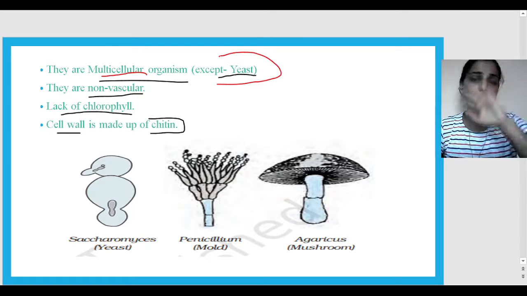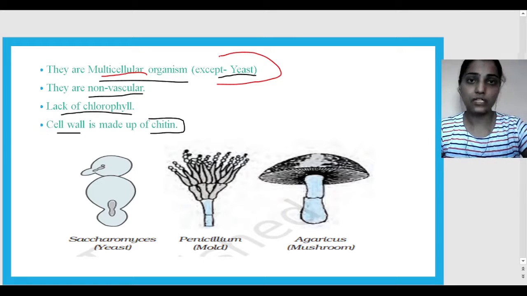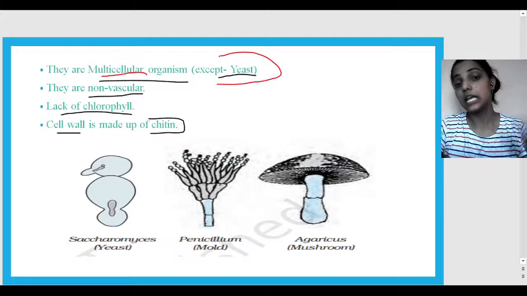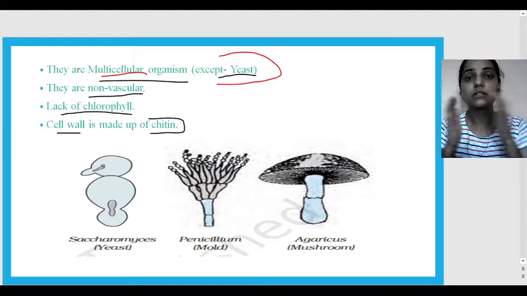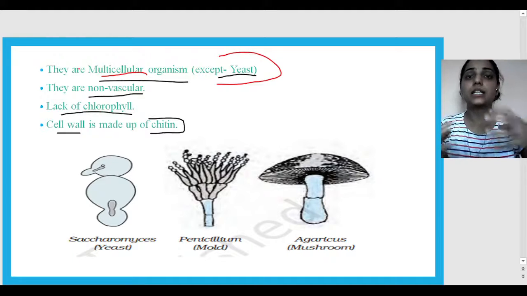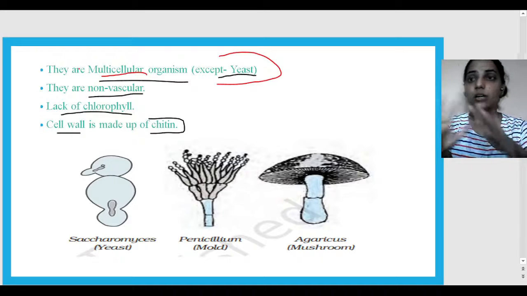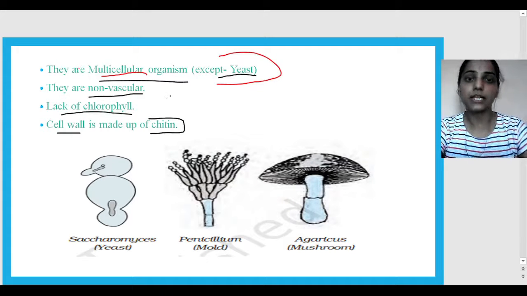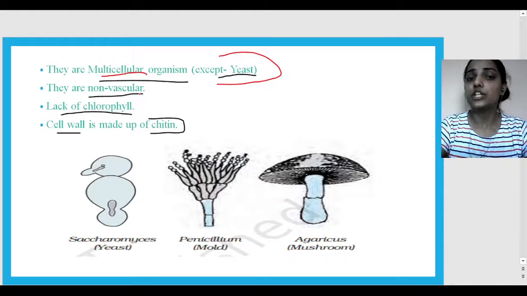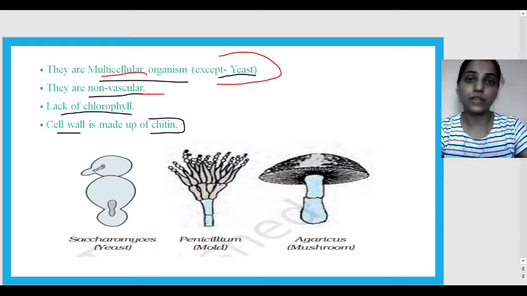Now, they are non-vascular actually. What is non-vascular? Non-vascular basically means they have no means of conduction of water and food. Isn't it? Like plants have xylem and phloem, but they do not have such a system. So we usually say they are non-vascular.